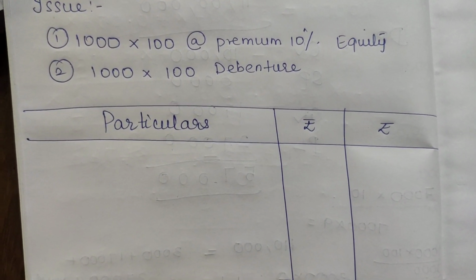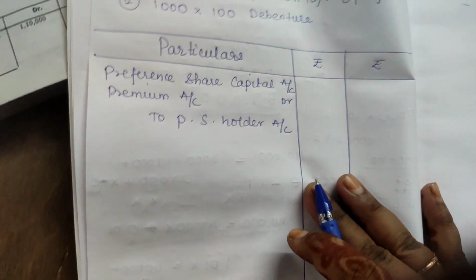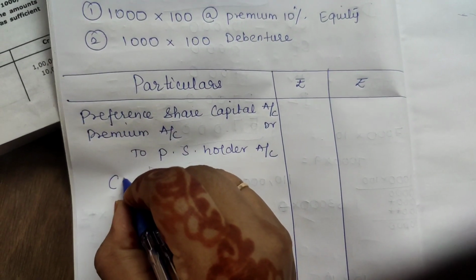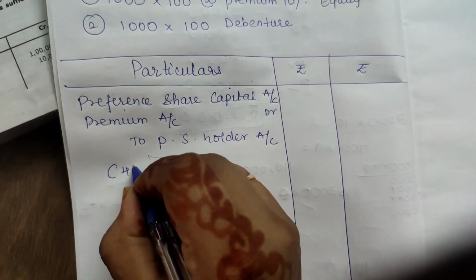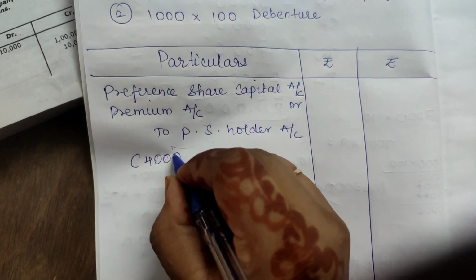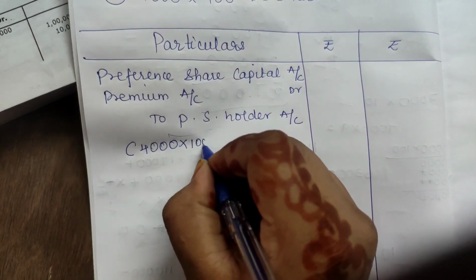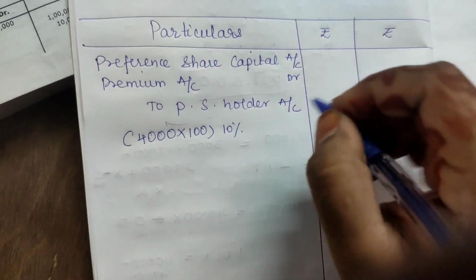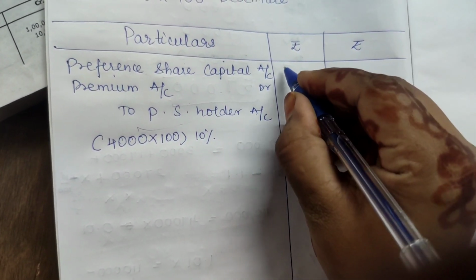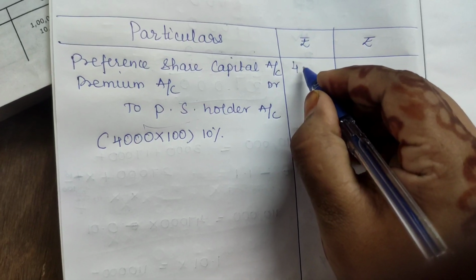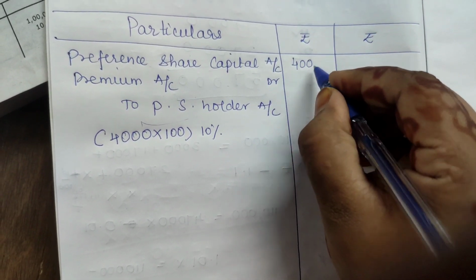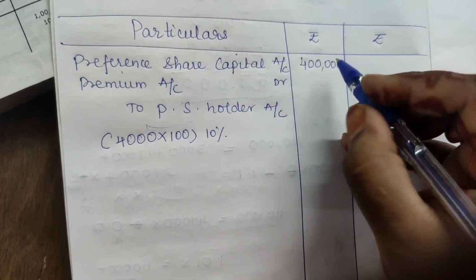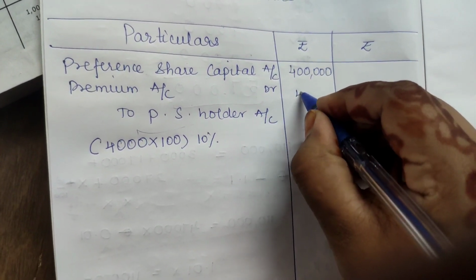What is the due entry? So this is our due entry. What is the due? That 4 lakh, 4,000 into 100, with premium of 10%. Okay, so 4,000 into 100 is 4 lakh. 4 lakh into 10% is 40,000.